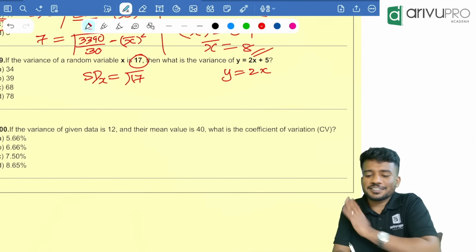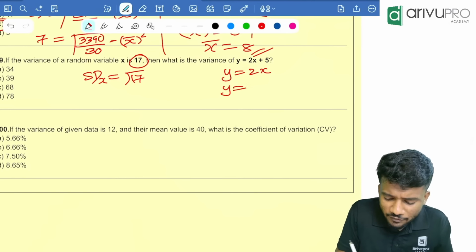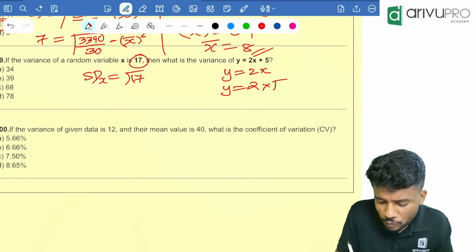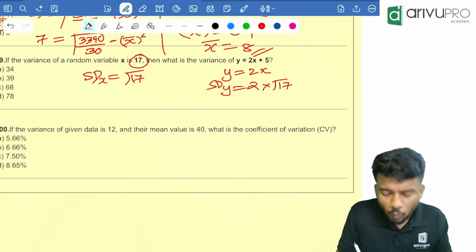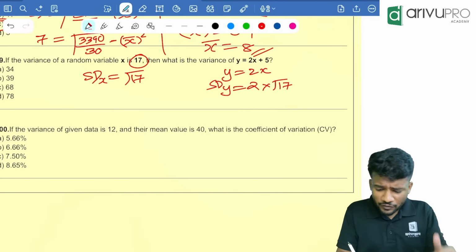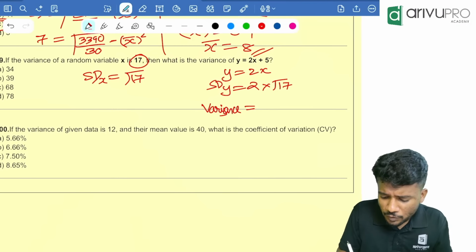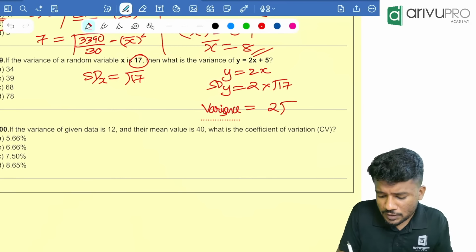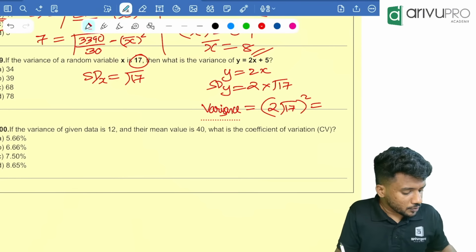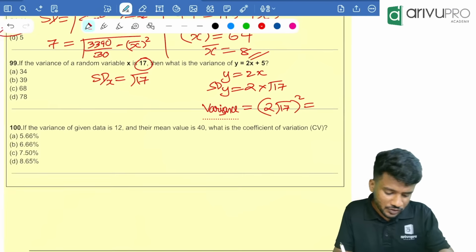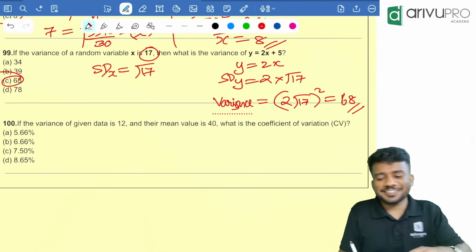So now you take y is equal to 2x. You can ignore the constant value because it is independent of change of origin. So instead of x, you are going to put the root of 17. Now this is the standard deviation of y. They are asking for variance. So how will you find variance? The variance is nothing but square both sides. That means 2 root 17 the whole square, which is nothing but 4 into 17, which is equal to 68. Option C is your answer.